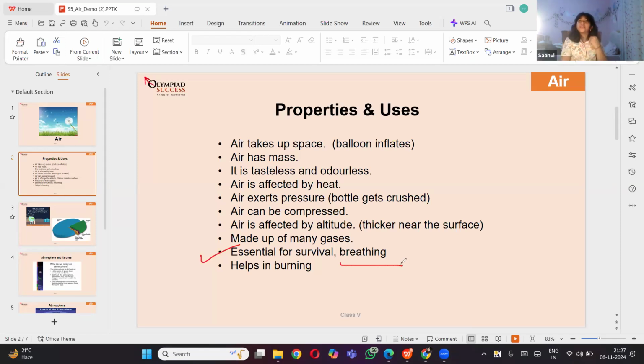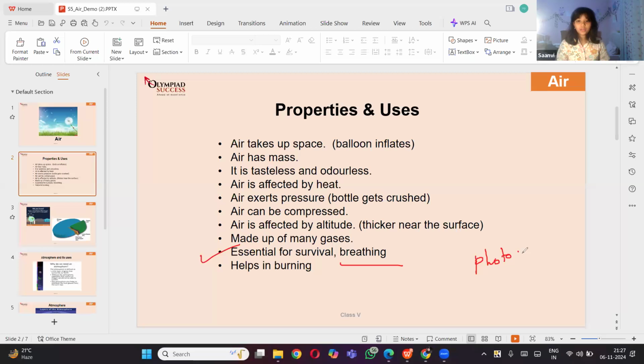Yes, they breathe in air, because us animals and humans breathe in air. Plants also breathe in air, but we breathe in oxygen and let go carbon dioxide, and that carbon dioxide is inhaled by plants, and then they give out oxygen for us to breathe. So that is called photosynthesis, right?